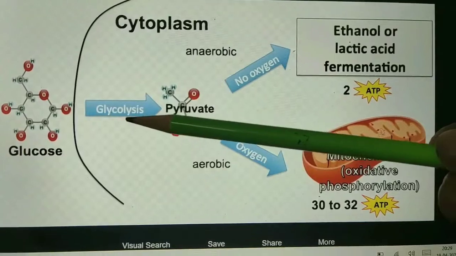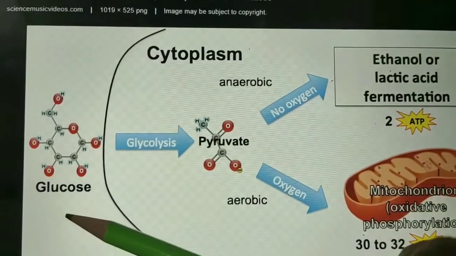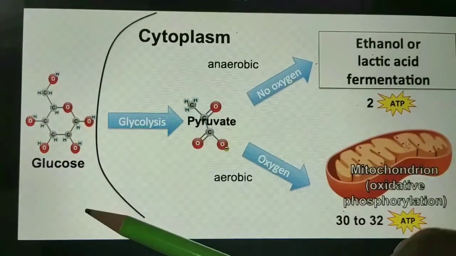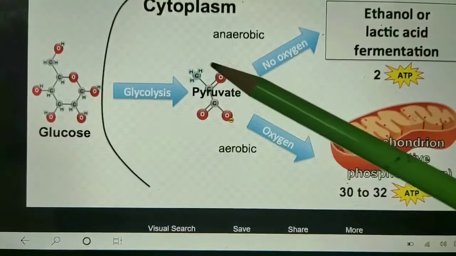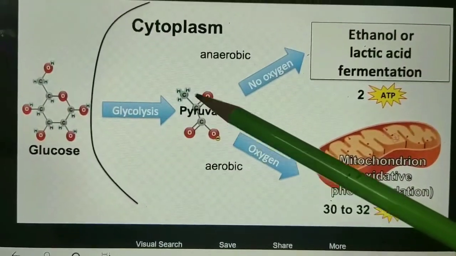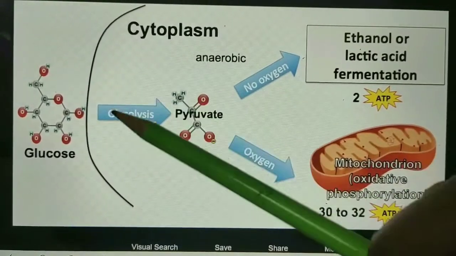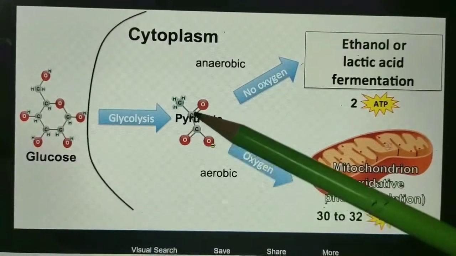This process is known as glycolysis. When this glucose goes inside the cell, this 6-carbon molecule breaks down into a 3-carbon molecule known as pyruvate, and this process is called glycolysis. This occurs where? In the cytoplasm.